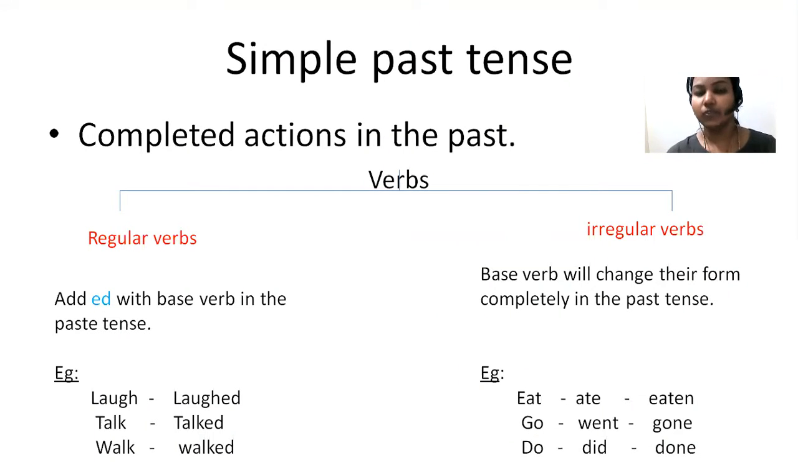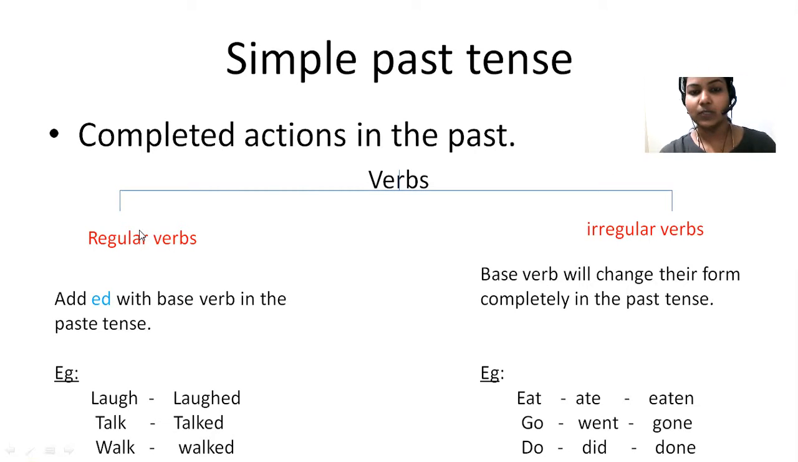If you want to write a sentence in past tense, verbs are very important. Again, here it is past tense, right? So you have to write the past form of the verb. You should not write the present form of the verb. In the past form of verbs, we have two types: regular verbs and irregular verbs.